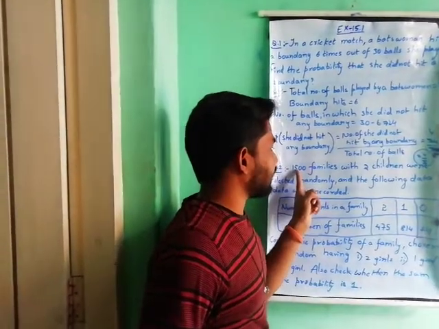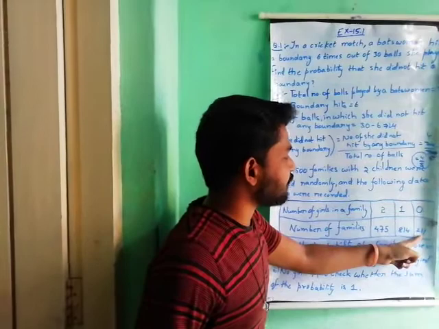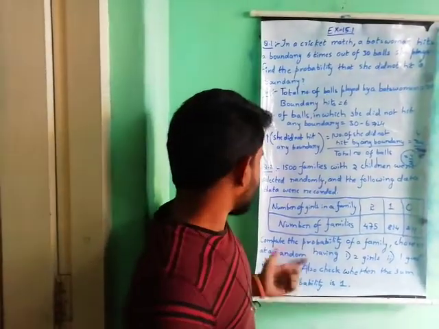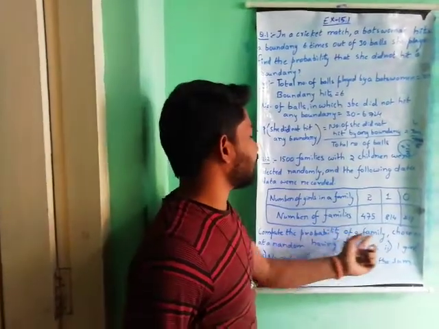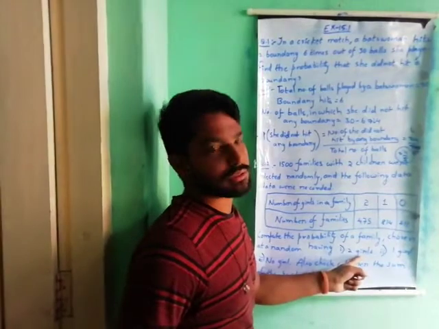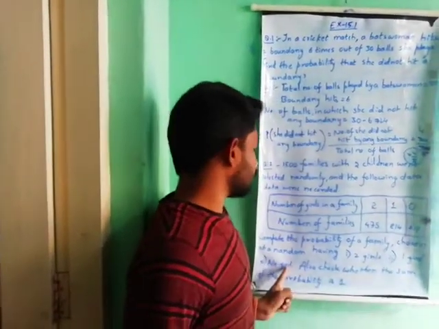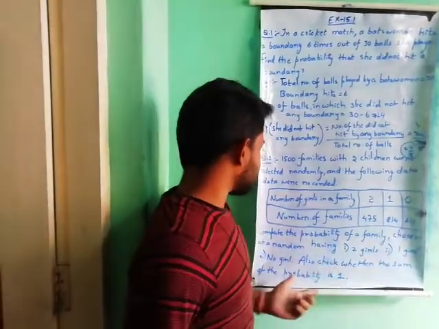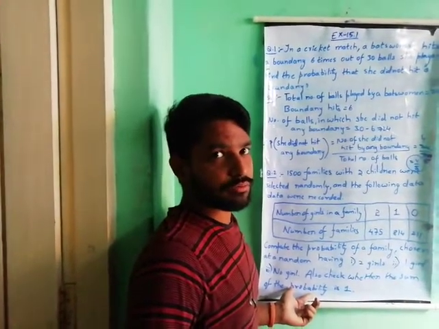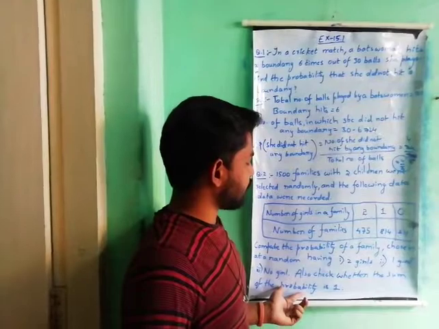Out of 1500 families, 211 families have no girl. Now compute the probability of a family chosen at random having 2 girls, 1 girl, no girl, and also check whether the sum of the probabilities is 1 or not. This we have to check. So what do we have to find out?